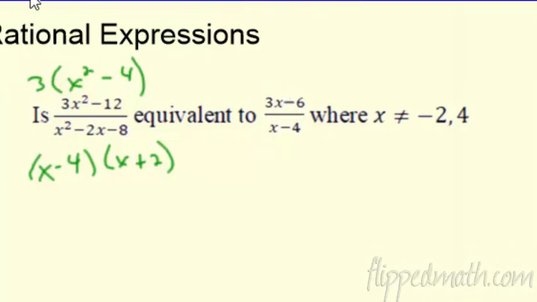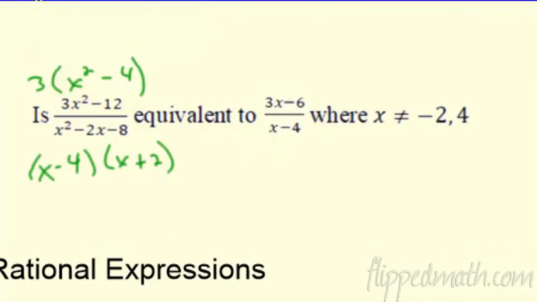Ooh, I should give myself more room. Let me move this out of here. And the top factors again. This is a difference of squares, so really that breaks down to x plus 2, x minus 2. And now does anything cancel? Sure, my x plus 2 is going to be divided by x plus 2. And is that equivalent? Well, they look pretty good, don't they?